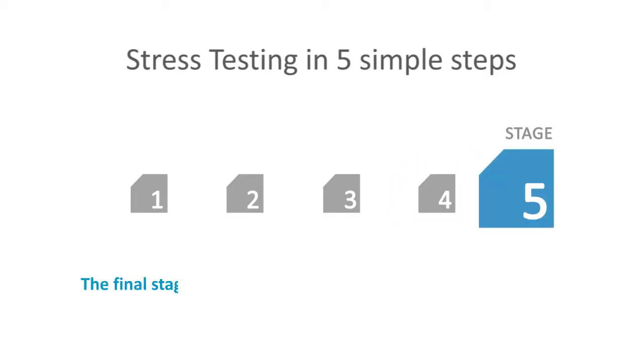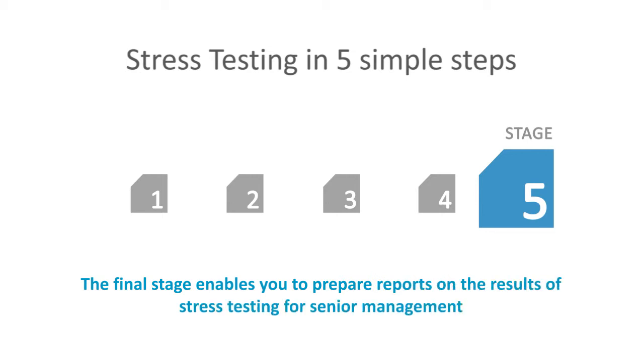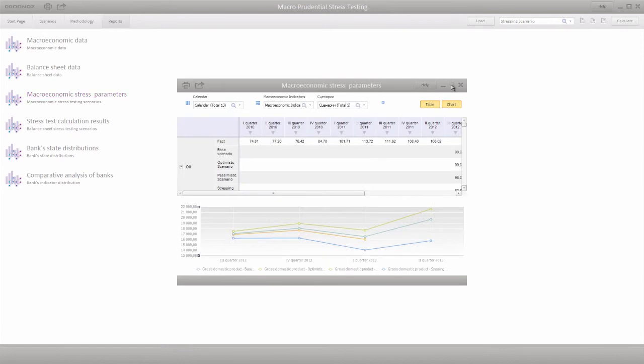Stage 5. The final stage enables you to prepare reports on the results of stress testing for senior management. To prepare these reports, use one of the predefined reports under the Reports tab. You can print the reports and export them to external file formats such as Doc, XLS, and PDF. The first 2 reports enable you to view data loaded into the system for stress testing such as macroeconomic data and balance sheet data. The remaining 4 reports deliver the results of the stress testing.